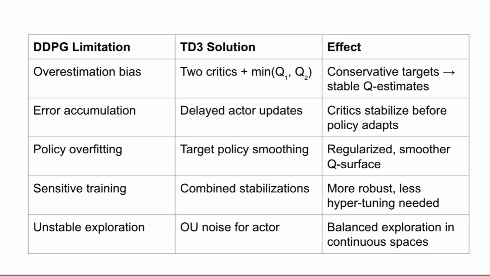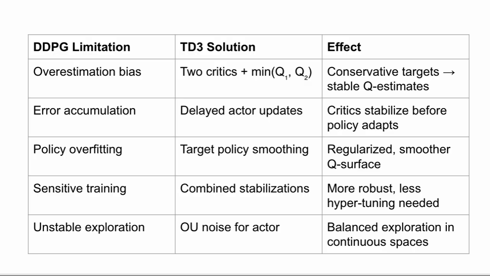This table captures the essence of what TD3 fixes compared to DDPG. The biggest issue in DDPG was overestimation bias. Critics would inflate Q values, leading to unstable learning. TD3 solves this with two critics and a minimum operator for conservative targets. Next is error accumulation. In DDPG, the actor updated too fast on noisy Q values. TD3 delays actor updates, giving critics time to stabilize.